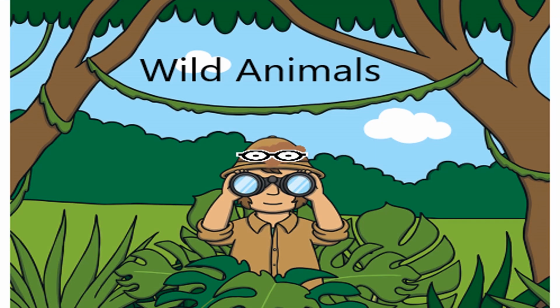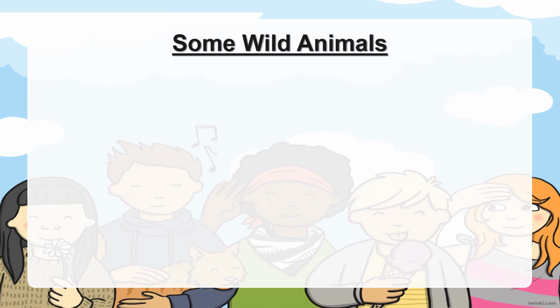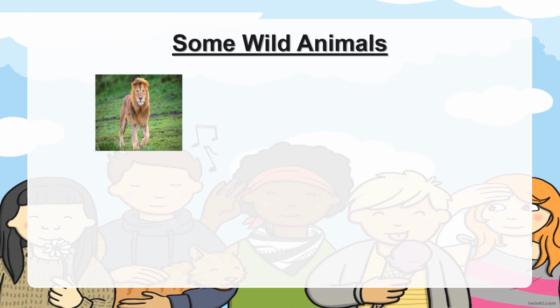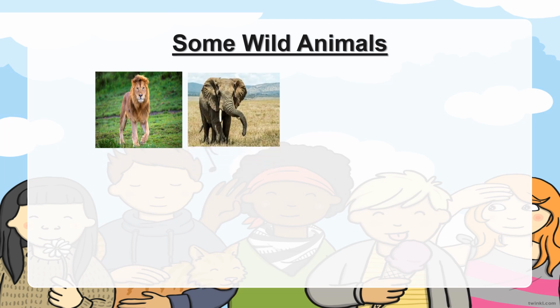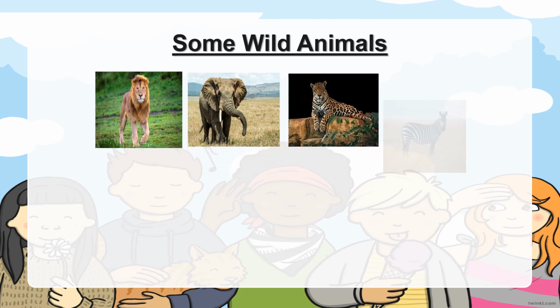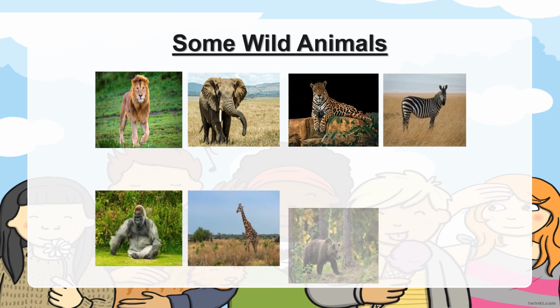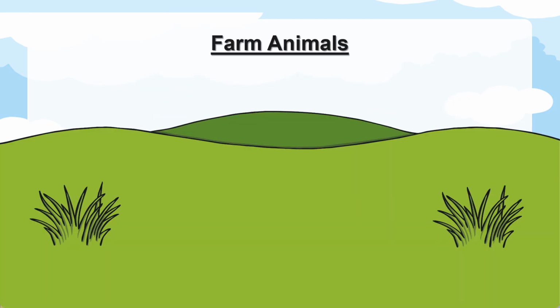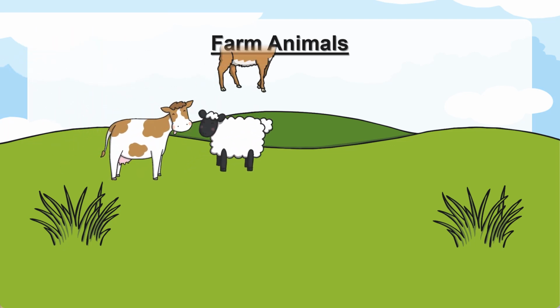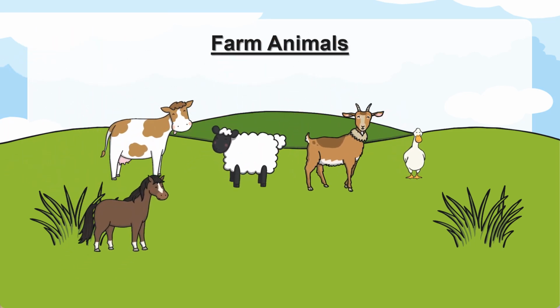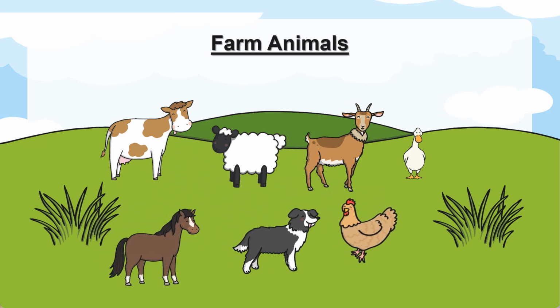Now students, let's talk about some wild animals. A wild animal lives in the jungle, or you can see them in the zoo also. Let's see some wild animals: lion, elephant, cheetah, zebra, gorilla, giraffe, bear, and monkey. So here you can see some farm animals: cow, sheep, goat, duck, horse, dog, and hen.